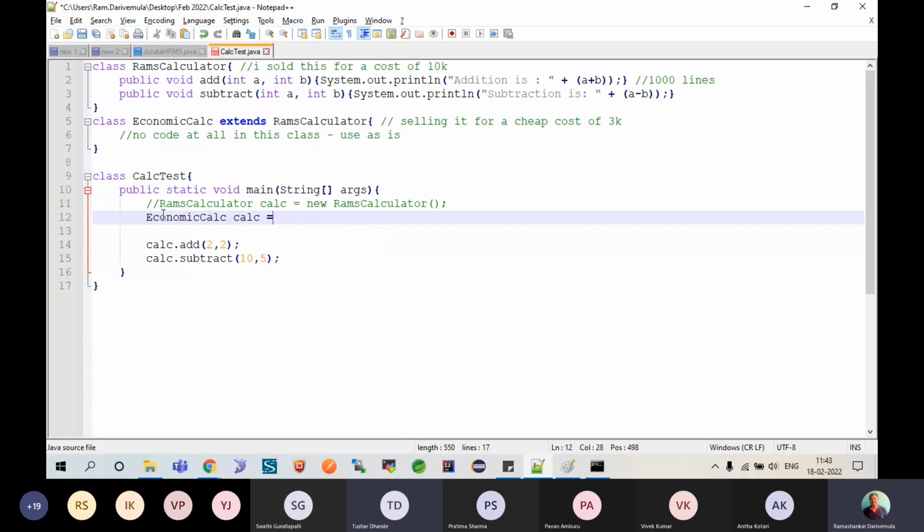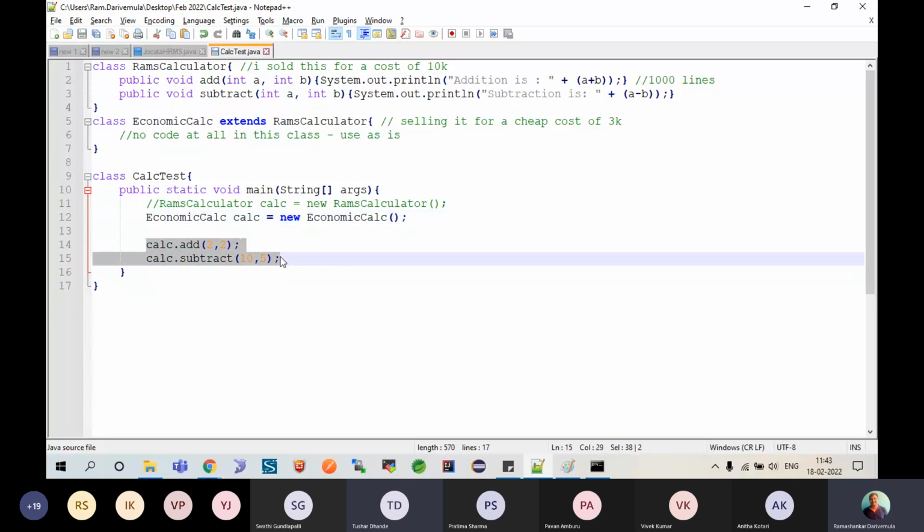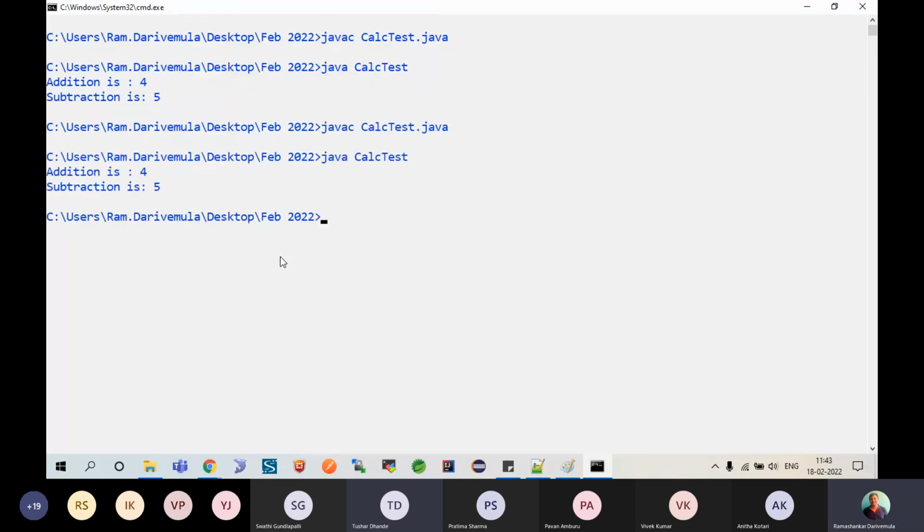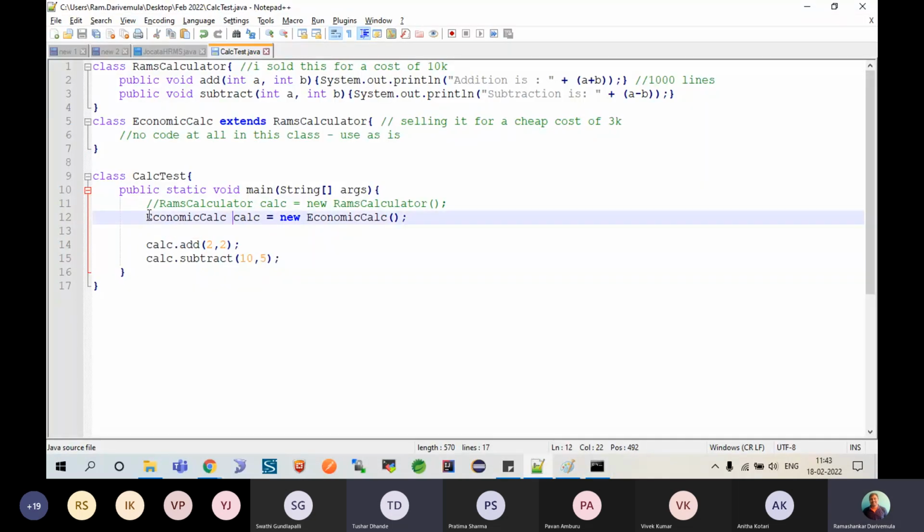Economic calc is equal to new economic calc, and then he has started calling addition and subtraction using this. Control S, and I'll come back and we'll try to recompile this program and run the program. You still get your output, but if you have observed, the one that the caller is calling is economic calc, but not the RAM. You can see there is no code inside this class, but simply by making that I extends Ram's calculator, I have the capability to sell this fellow related functionalities to an outsider.